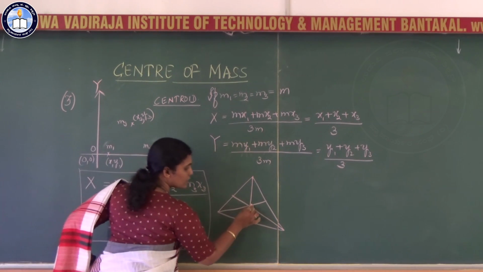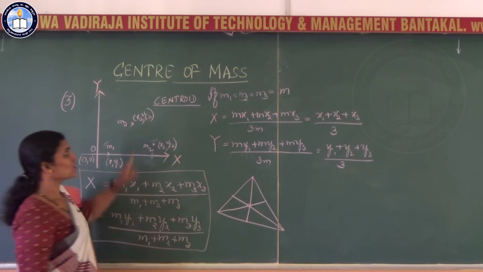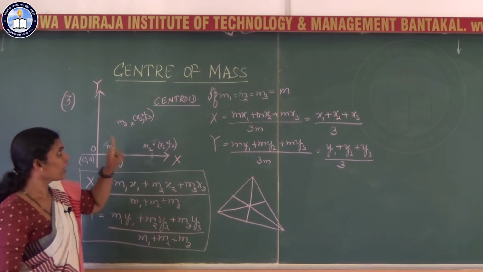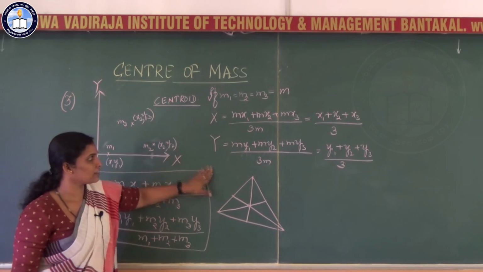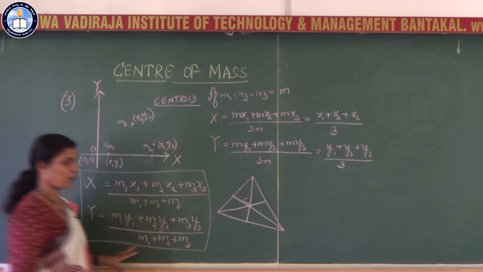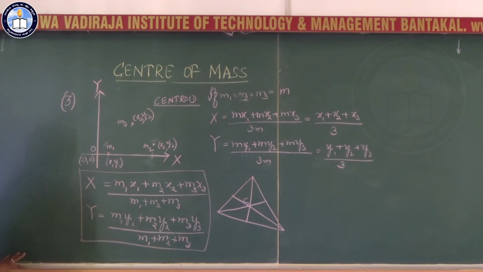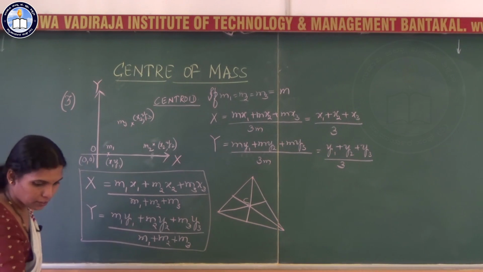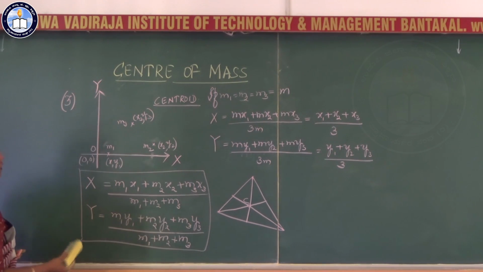The point where all these three medians meet is called the centroid. So, in this case, the center of mass lies on the centroid of the triangle. Okay. Important one: the center of mass of a three particle system which is not lying on a straight line. From a straight line we have moved to a plane.